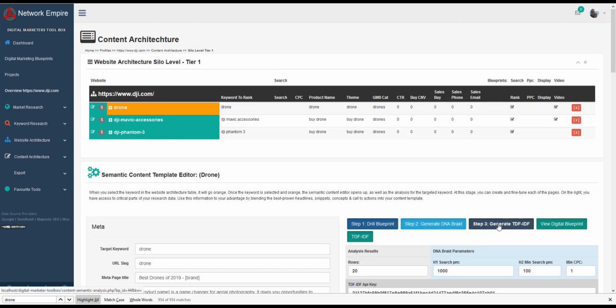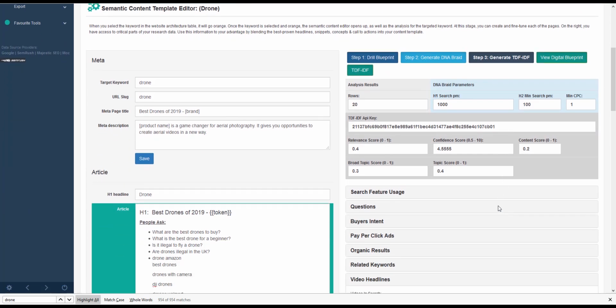Now we've got generate TF-IDF. So what's very nice about this is we're going to get the entities, the categories, the top topics, the broad topics, and we're going to get the specific topics. We're going to basically click on this button. So what we have here is two things.